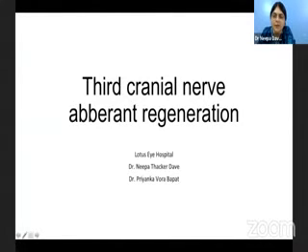Just a small variation from the intraoperative. I have been fortunately given the permission to share a preoperative. It's not really an intraoperative, but it's just interesting. So thank you for letting me share this case of aberrant regeneration of a third nerve, which all of us see very often. I'll just go to my next slide.